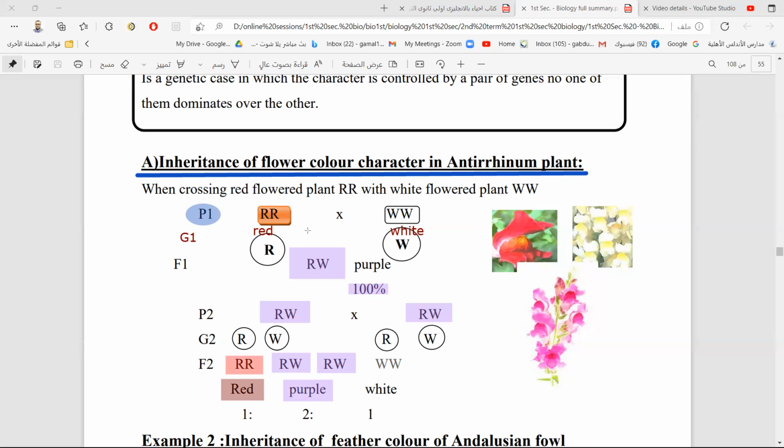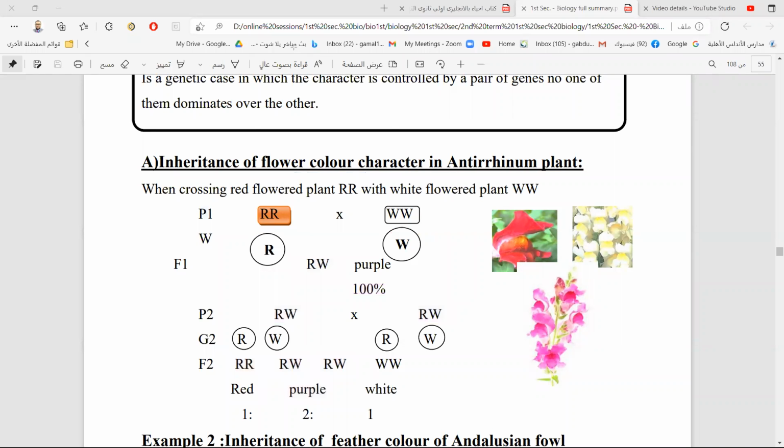Is it clear? So now we can understand why we used different letters here, R capital and W capital. Because the red is not dominant and the white is not recessive. Red has the same ability and the white has the same ability to express itself. The new individuals carry an intermediate trait or a new trait, which is purple. This way of inheritance is called lack of dominance due to interaction of genes.